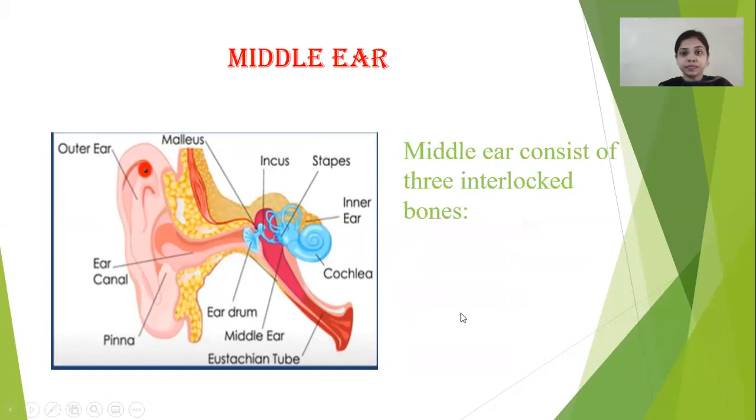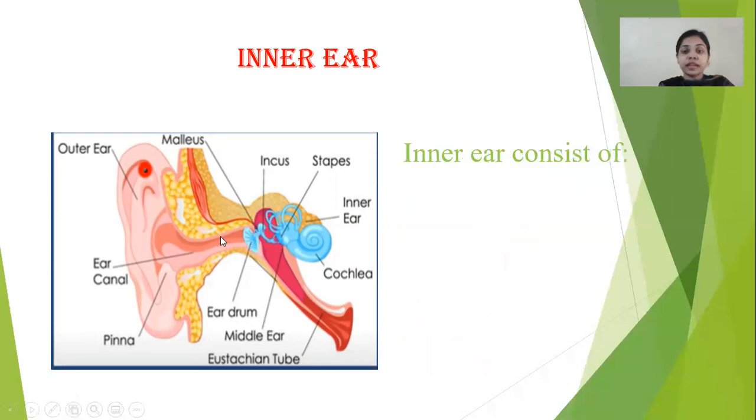Then the middle ear. The middle ear consists of three interlocked bones. See here, you can see the three bones which are interlocked with each other. These three interlocked bones are called the malleus, incus, and stapes. Here are the incus, stapes, and here is the malleus. These three bones, interlocked together, form the middle ear. Then after that there is the inner ear.